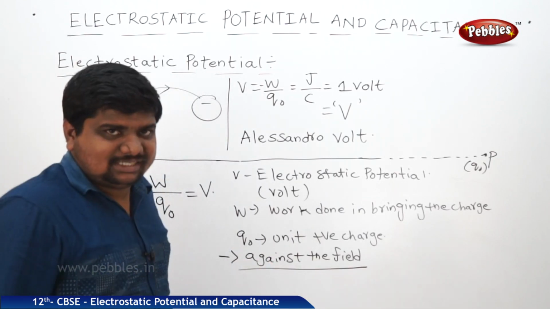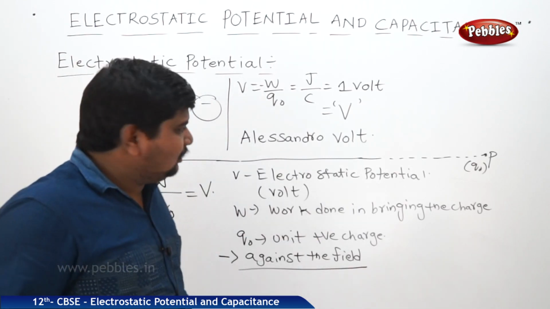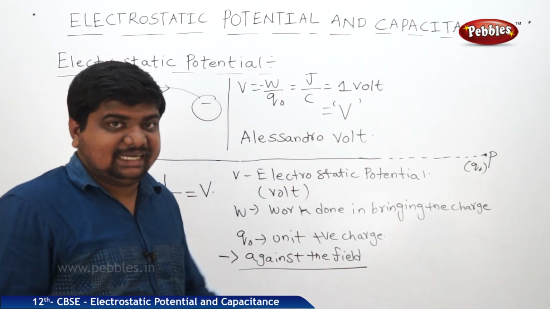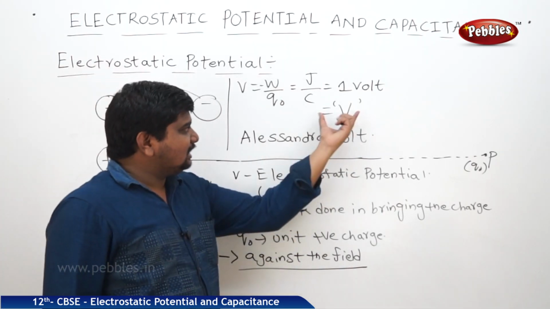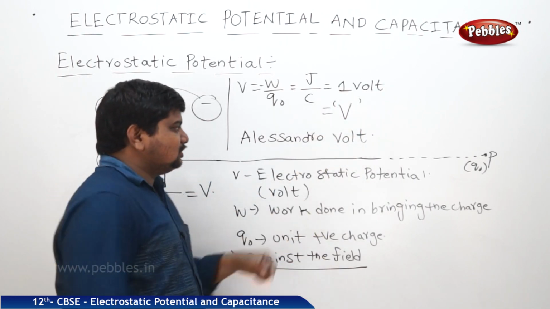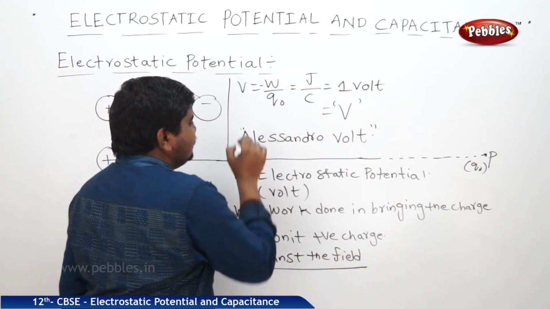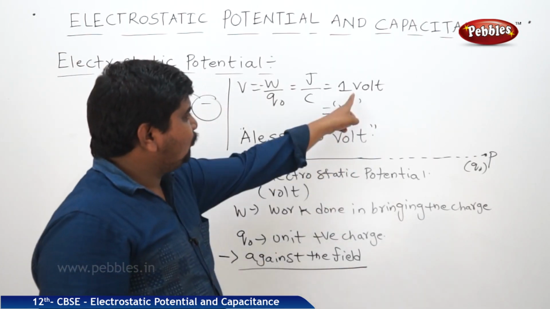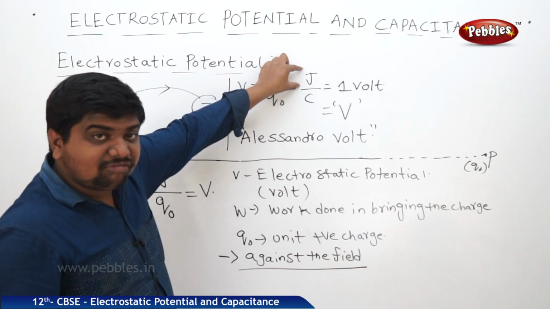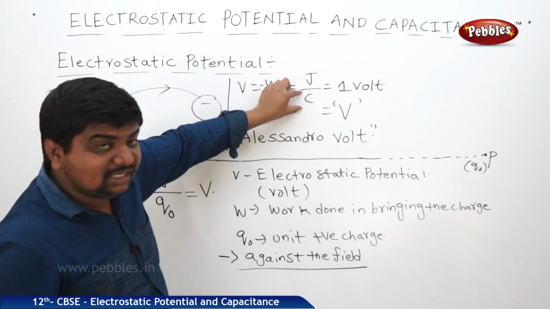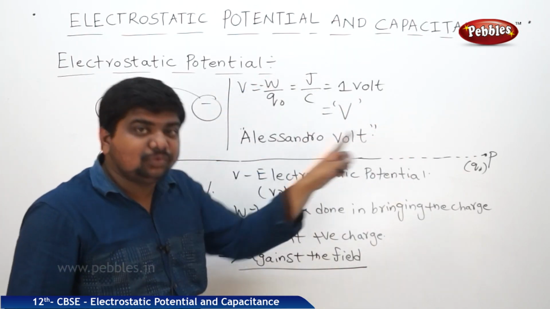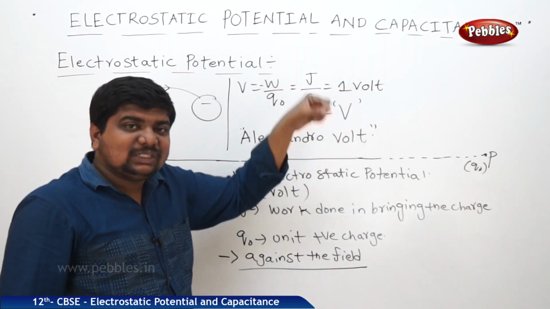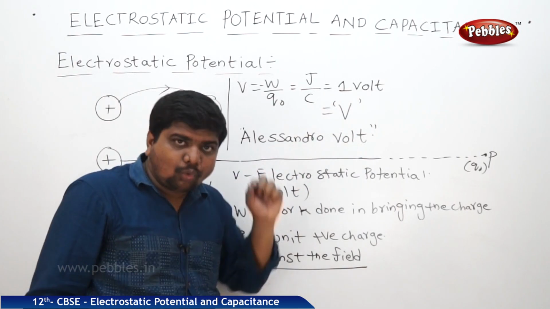All physical units which we use to measure a physical quantity are named after great scientists who were involved in finding them in a great way. That means Mr. Volta was involved in finding this concept. So after his death, in his remembrance, the SI unit of potential or potential difference is volt. That means 1 volt is defined as: if 1 joule of work is done in bringing a unit positive charge from infinity to the source point, then the electrostatic potential experienced by the charge is 1 volt.